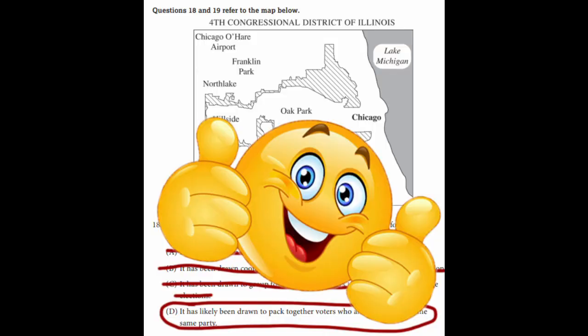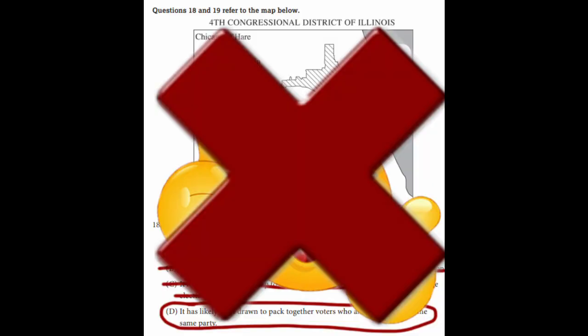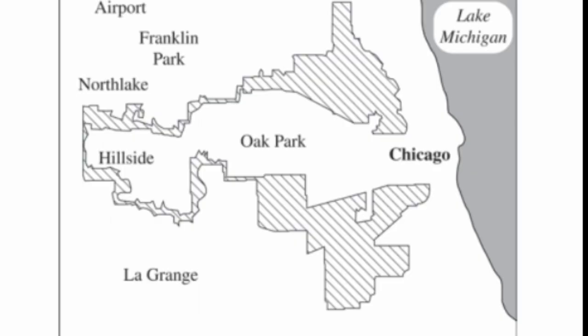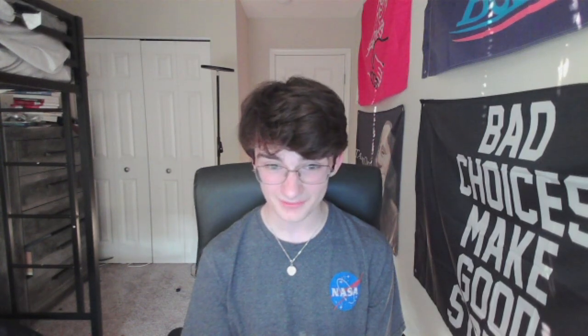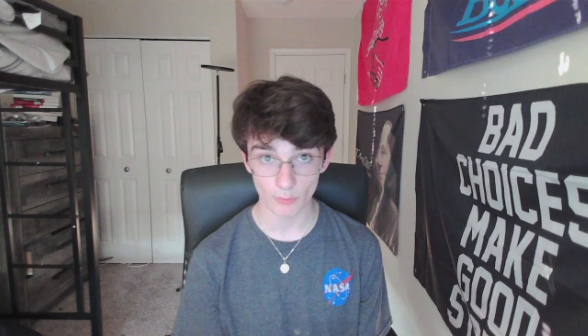Fortunately, according to College Board, you got the question correct. D was the correct answer. Unfortunately, your answer D was also wrong. This is not a gerrymandered district. In fact, I would even argue that this is fair and representative.